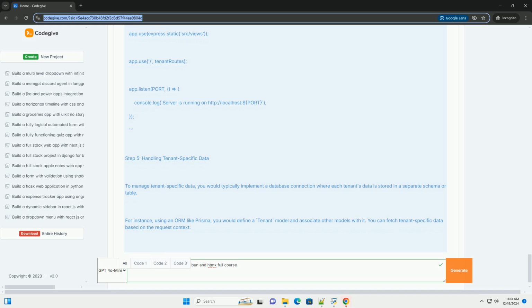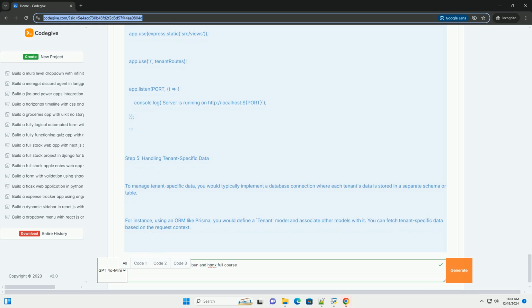TypeScript: import express from express. Import tenantRoutes from ./src/routes/tenantRoutes. const app = express(); const port = 3000. // middleware. app.use(express.json()); app.use(express.urlencoded({ extended: true })). // serve static files. app.use(express.static('src/views')). app.use('/', tenantRoutes). app.listen(port, () => { console.log(`Server is running on http://localhost:${port}`) }).